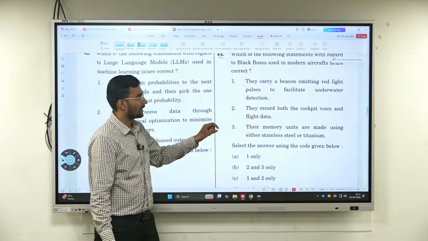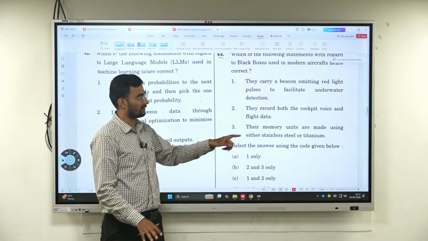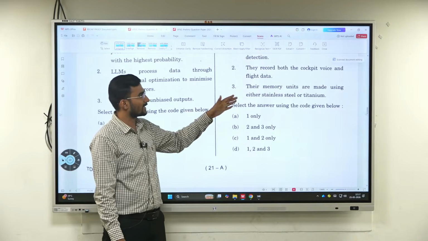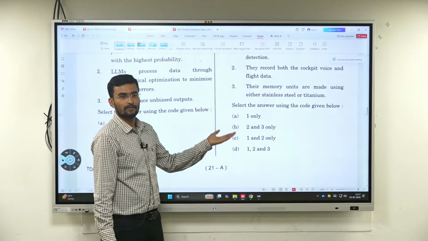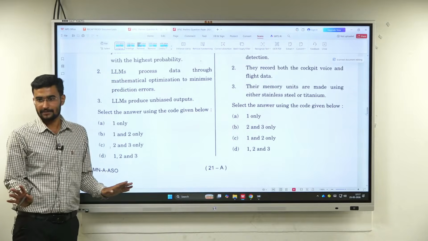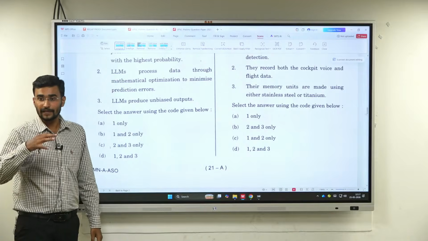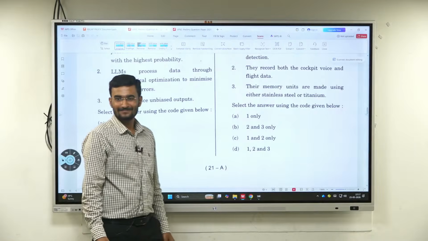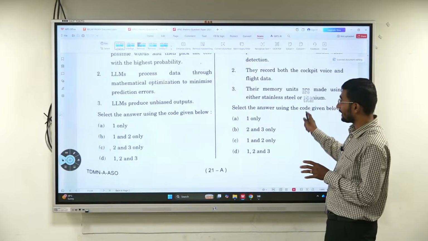First option. Second ನೋಡಿ, they record both the cockpit voice and flight data. Yes, ನಾವು ಬಡ್ಕೊಂಡು ಸಾಯ್ತಿದೀವಿ, ಕರೆಕ್ಟ್. Third one, their memory units are made using either stainless steel or titanium. Options ನೋಡಿ. 1 ಹೋಯ್ತು ಅಂದ್ರೆ ಆನ್ಸರ್ ಬರುತ್ತೆ. 3. And I agree, statements are there. ಎಷ್ಟಿದೆ? 15 ಇದೆ ಅಷ್ಟೇ. But that 15% is making 85% of the pressure. 85% of pressure is being created by that.